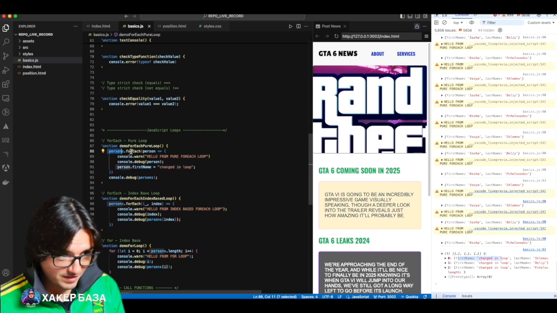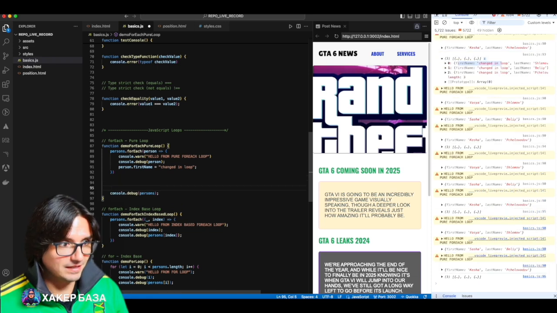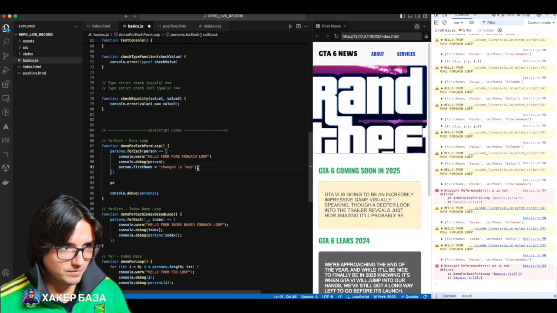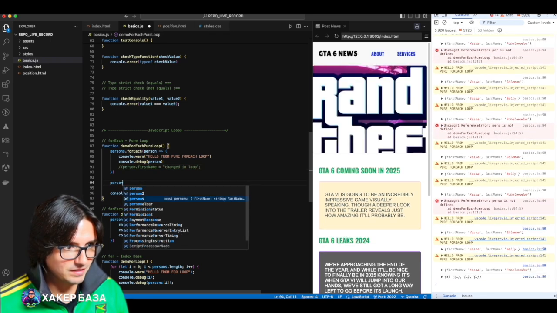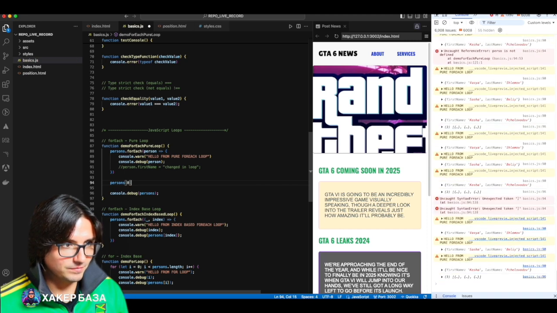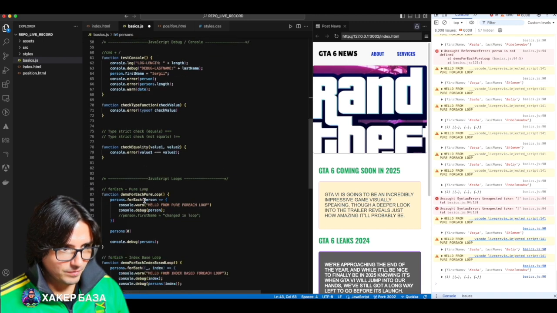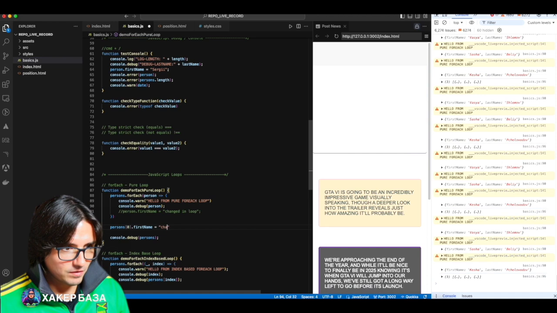So, we requested a loop through the persons and it gives us a reference to each of these elements. If this is still unclear, I will show you. It's similar to if we did it like this, we have an array. Remember I told you that you can access an array directly. Let me comment this out. You can access persons, the first element, with index 0. persons[0].firstName equals changed inline. I'll write it down.